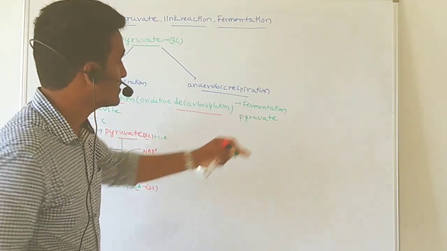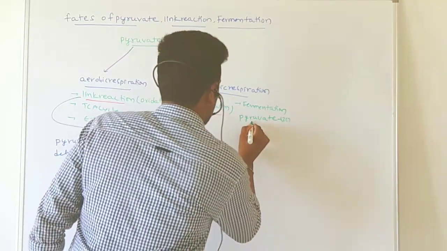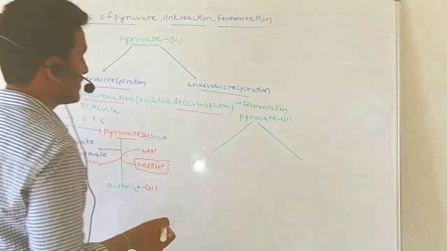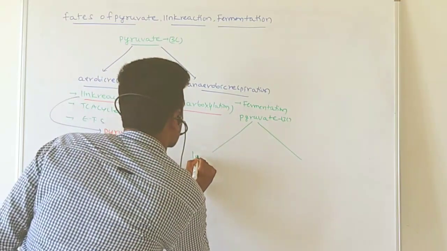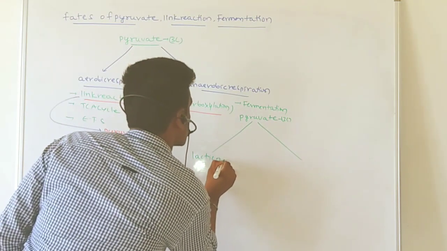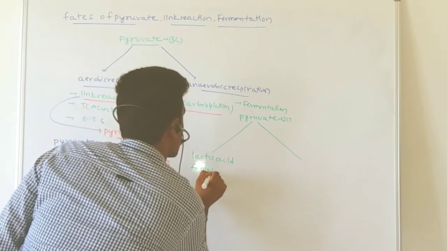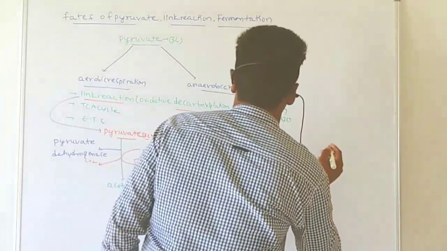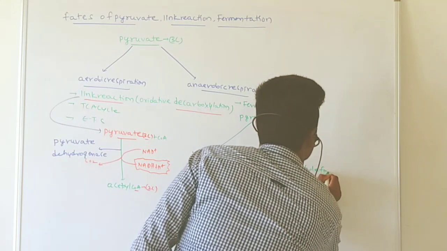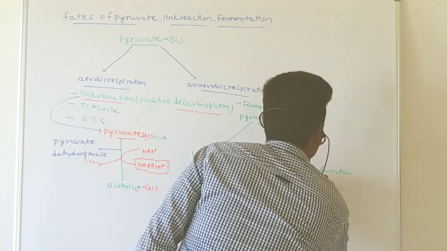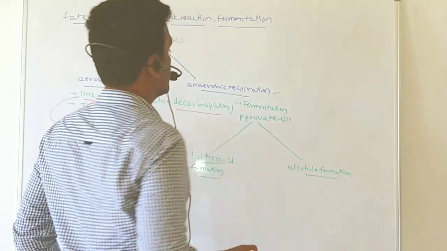This pyruvate is a 3 carbon compound, and it may participate in 2 types of processes: lactic acid formation or alcohol formation. In which conditions? During anaerobic conditions.